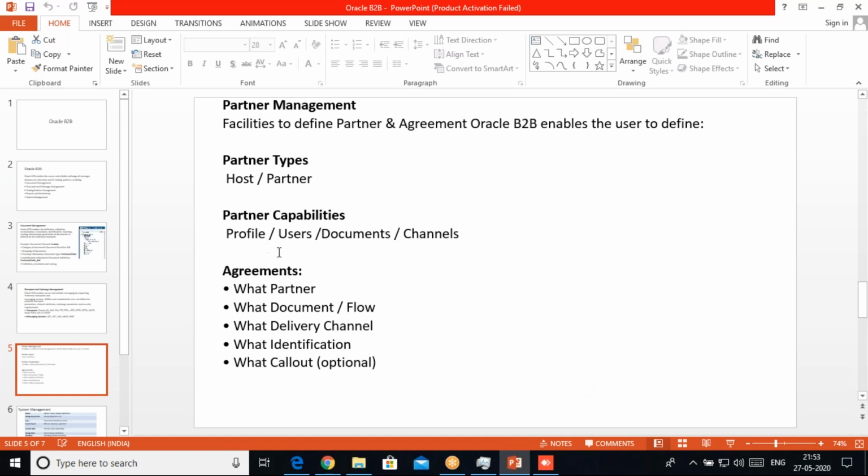What that agreement will use, which kind of document, which kind of channel, we all define there under the partner management. It all comes under the partner management: what partner, which document, which delivery channel, which identification, and other things.